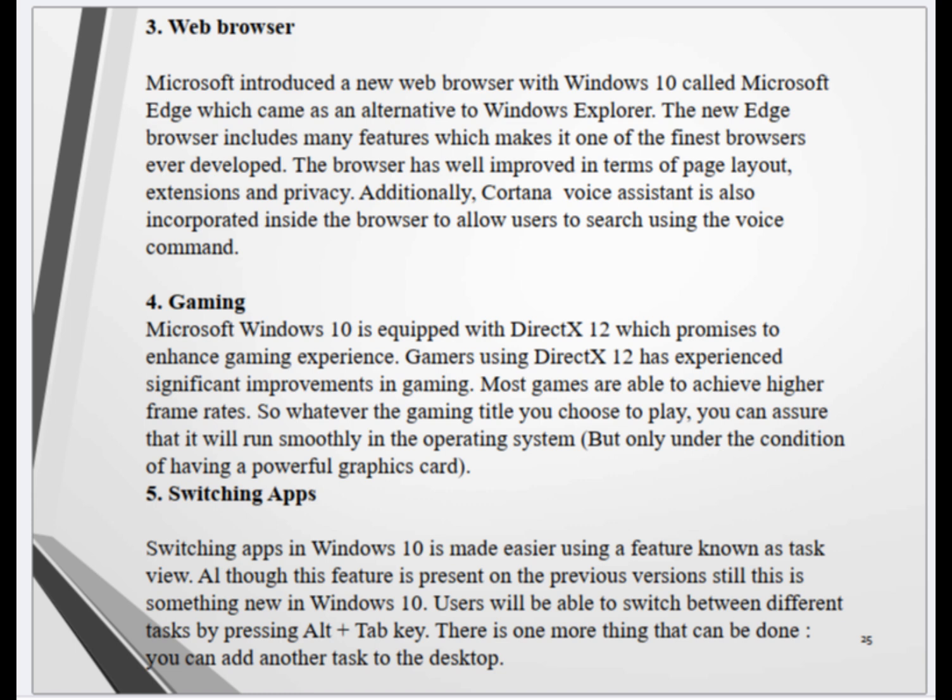5. Switching apps. Switching apps in Windows 10 is made easier using a feature known as Task View. Although this feature is present in the previous version, still this is something new in Windows 10. Users will be able to switch between different tasks by pressing the Alt plus Tab keys. There is one more thing that can be done: you can add another task to the desktop.